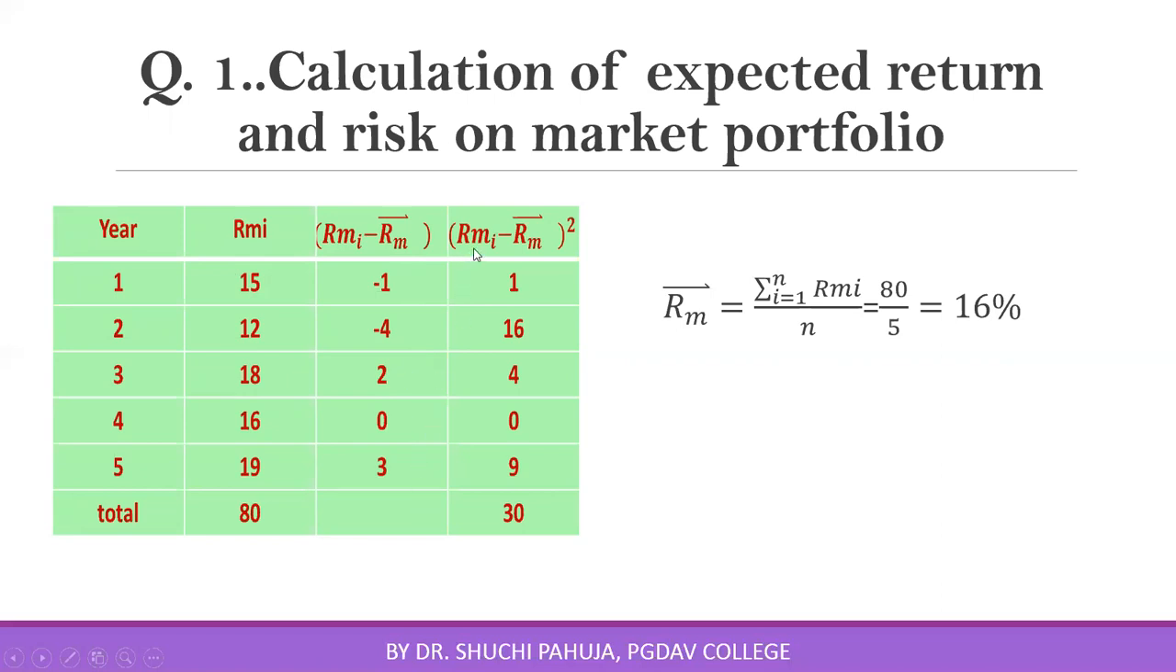Now take deviation of individual returns from this average return. These are the deviations, and square these deviations. Like here deviation is 15 minus 16. This is minus 1. Square of the deviation is 1. Here deviation is 12 minus 16, minus 4. Square of deviation is 16. Sum these squared deviations, and then using this formula you can calculate variance of market portfolio. This is summation of squared deviations divided by number of years. So variance on market portfolio is coming out to be 6.